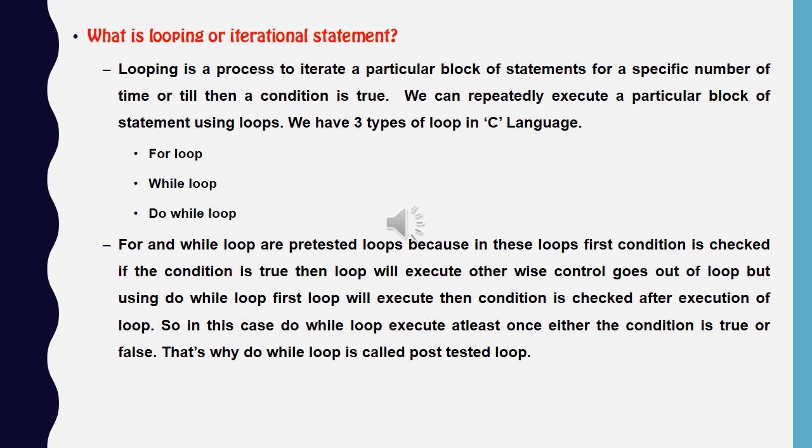So if I ask you one question, which loop executes at least once, either the condition is true or the condition is false? In that case, do while loop, because do while loop is a post-tested loop, the condition is checked in the end, and the loop will execute without checking the condition. So the loop executes at least once whether the condition is true or false.